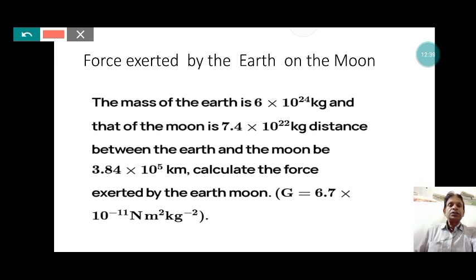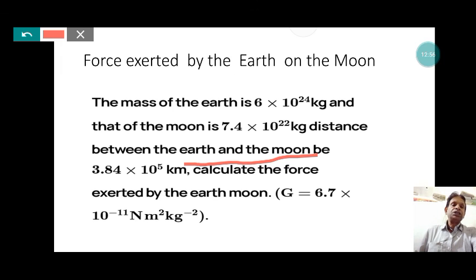The distance between the earth and the moon is 3.84 into 10 to the power 5 kilometer, that is 3.84 into 10 to the power 8 meter, and we have to calculate the force exerted by the earth on the moon.